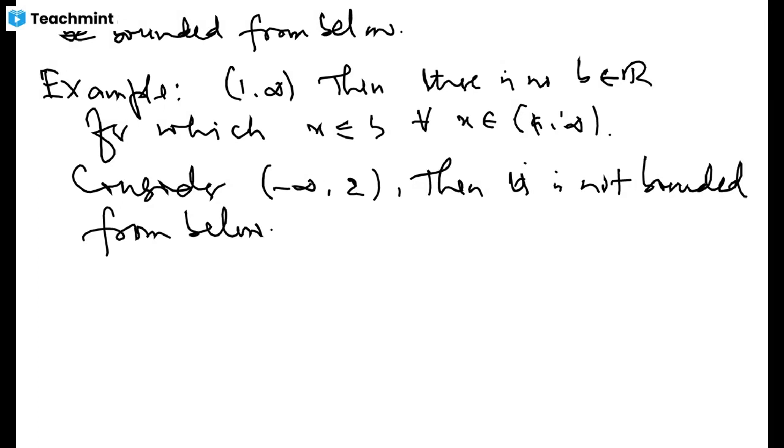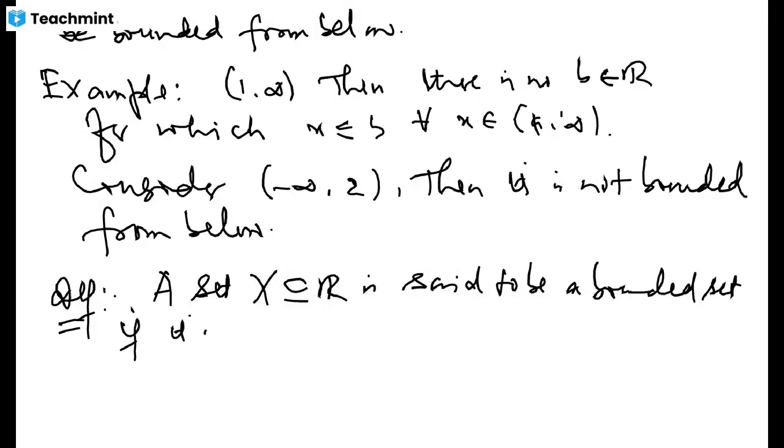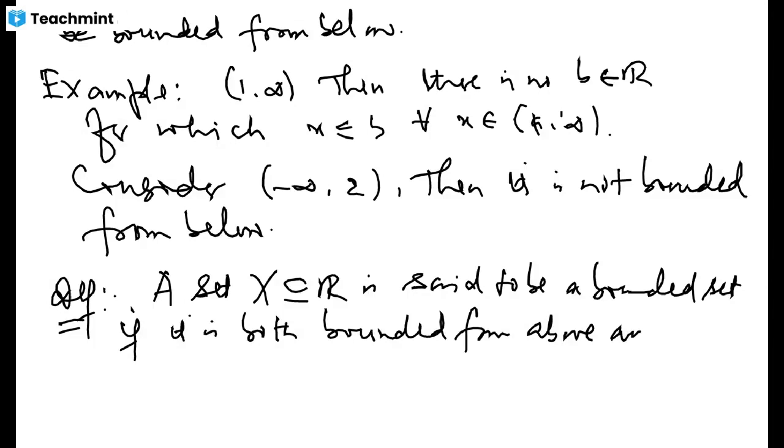Let me give you another definition. A set X, which is a subset of real numbers, is said to be a bounded set if it is both bounded from above and bounded from below.